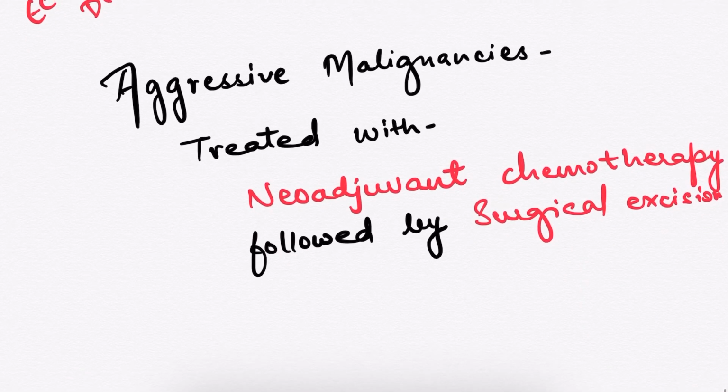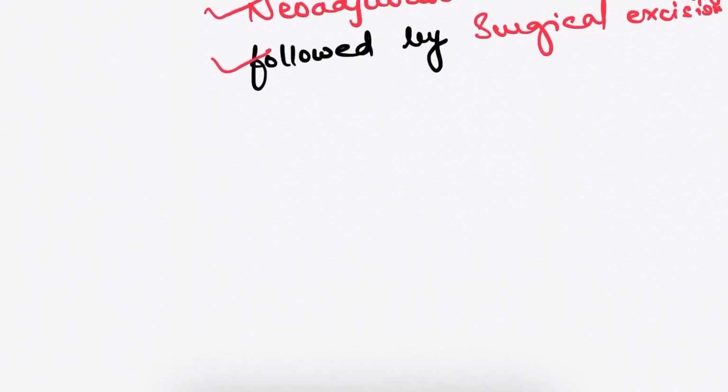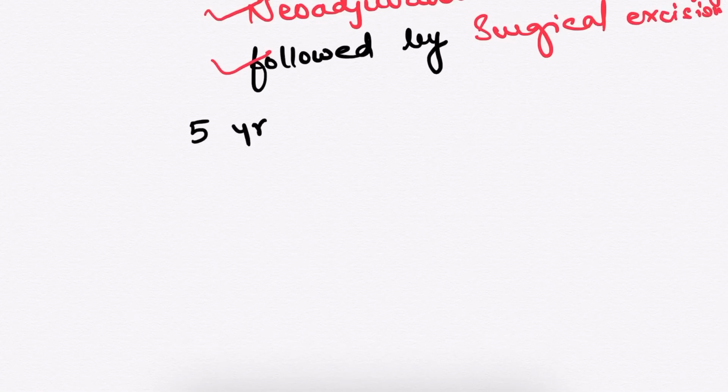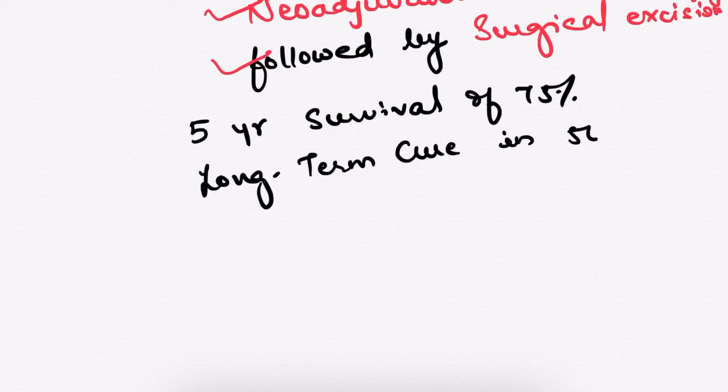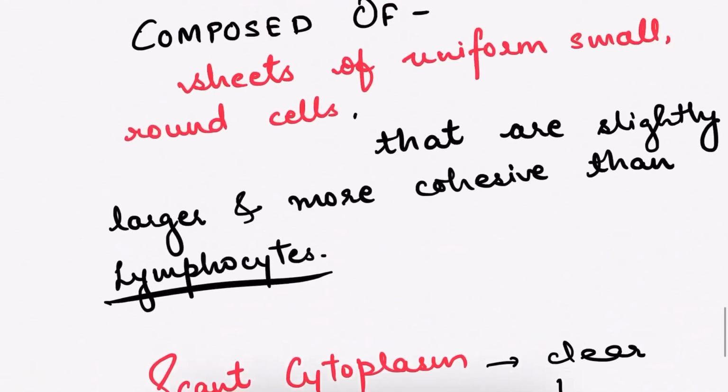So this Ewing sarcoma is an aggressive malignancy, and it is basically treated with neoadjuvant chemotherapy followed by surgical excision, which has achieved a 5-year survival of 75% of the population, and a long-term cure in 50% of the population. So that was all about the Ewing sarcoma.